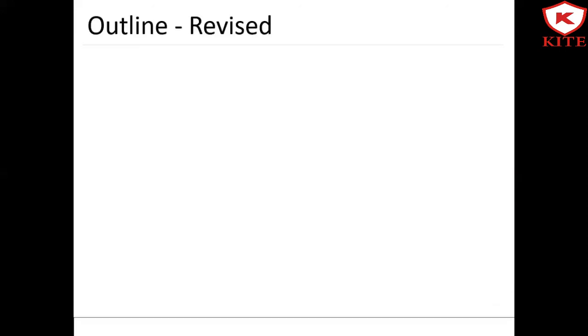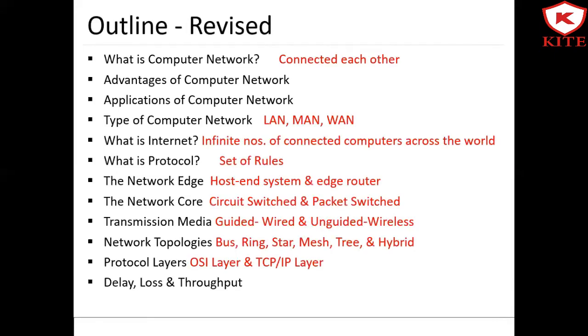Now, in this chapter 1, we have seen first of all what a computer network is, where computers are connected with each other. Then the advantages of computer networks, then applications of computer networks, and the types of computer networks, like LAN, MAN, and wide area network. Then what the internet is: we have studied that the internet is a network of an infinite number of connected computers across the world.